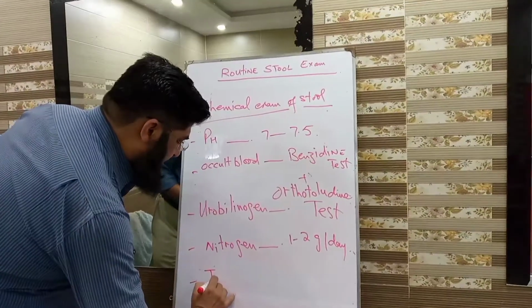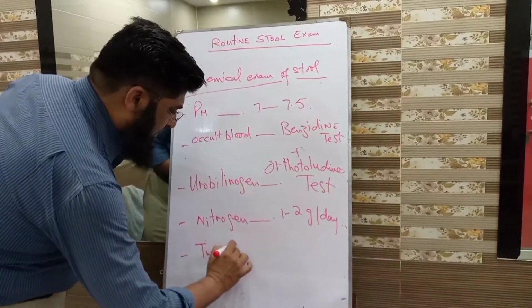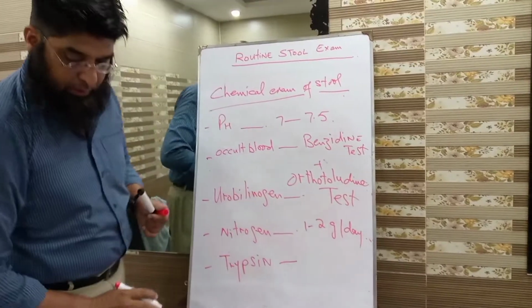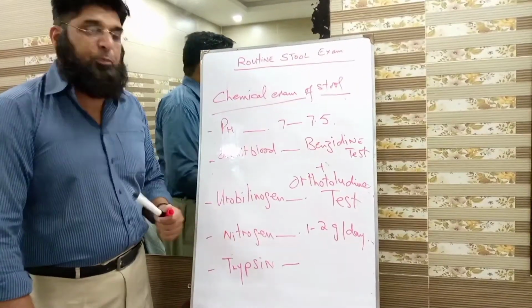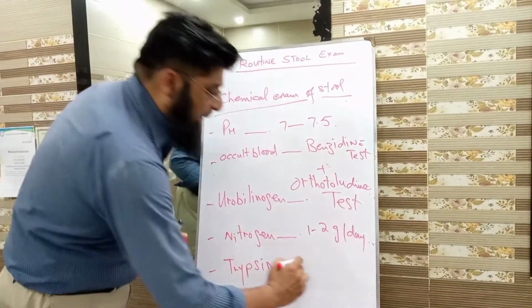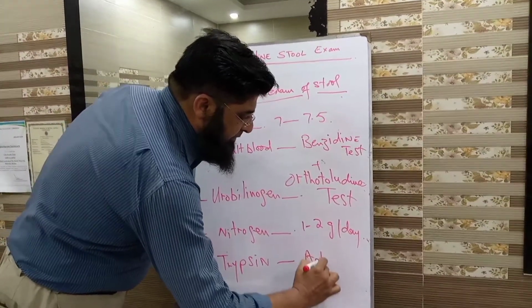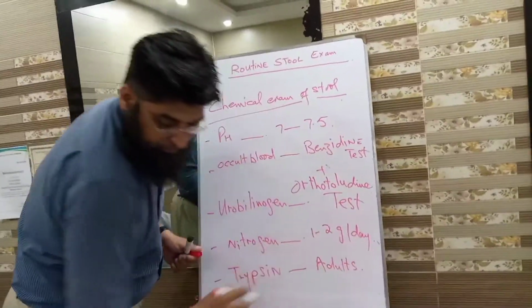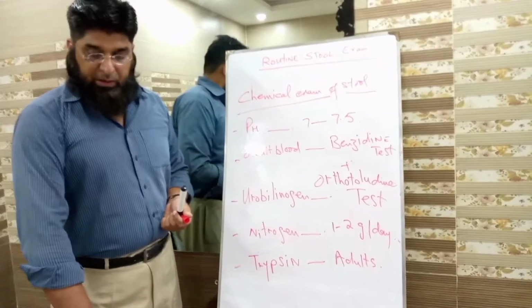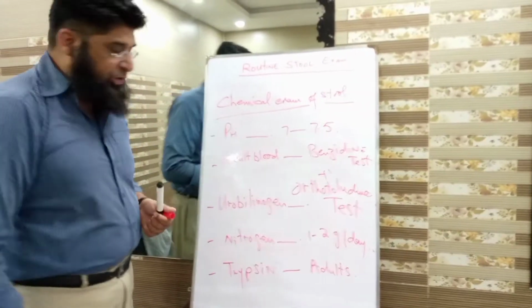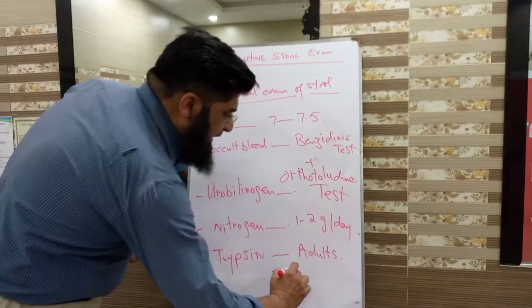Trypsin. Students, trypsin is present in very small amounts in adults. Okay? Whereas in children it is present in greater amounts.